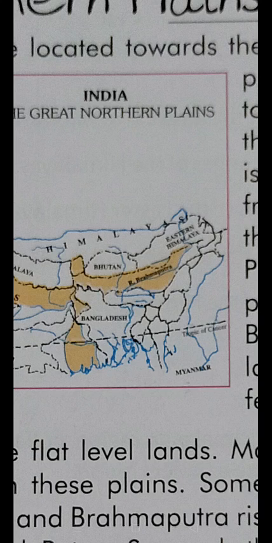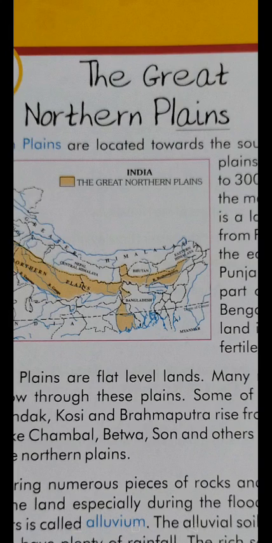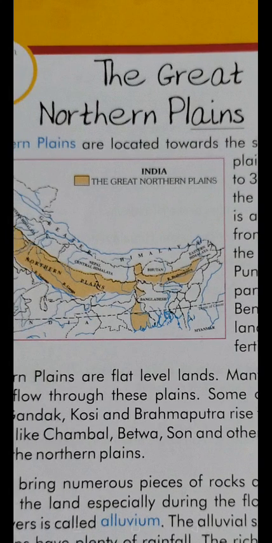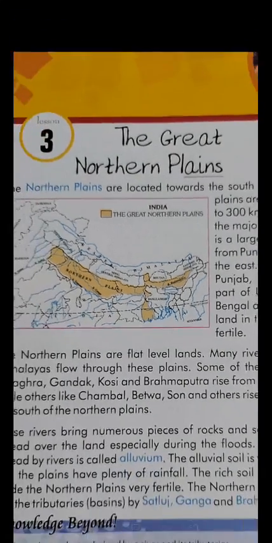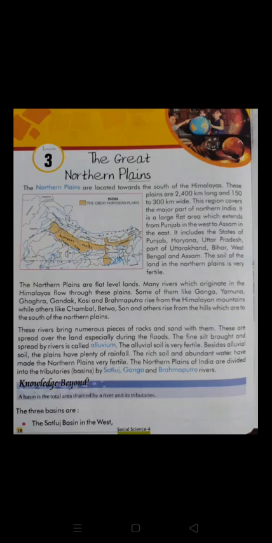Children, the state Assam is in the direction of east, and river Brahmaputra also flows in the direction of east. Okay, so this is the location of the northern plains in the map of India. Okay, this is all for today, and the next paragraph we will read tomorrow.